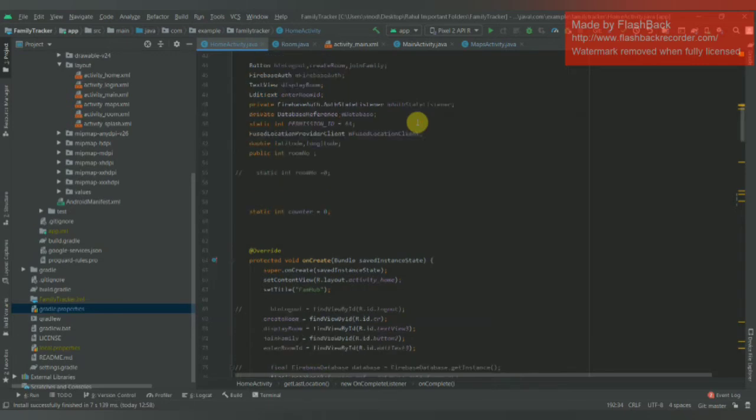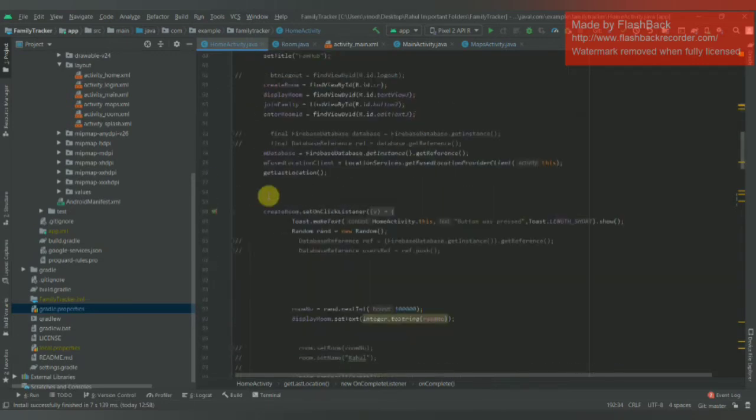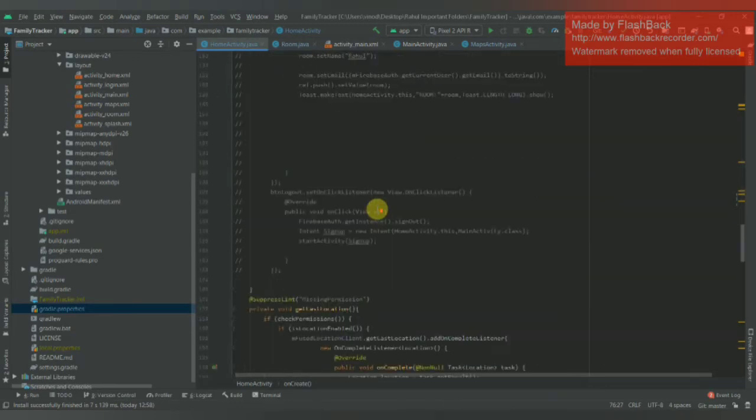So now let's look at the implementation of this application. One of the major dependencies of this application is the usage of location services, which will help us in grabbing the real-time coordinates of the user. Firstly, we need to create an instance of this location services so that it can be used. Here in this line, we are creating its instance and storing it in a variable so that it can be used later. Then we are calling a function called getLastLocation, which will help us in grabbing the real-time coordinates.